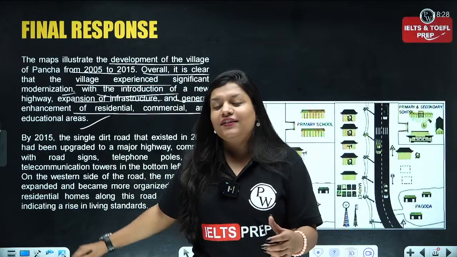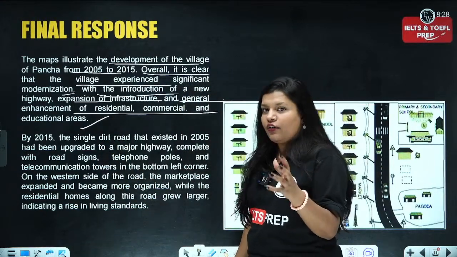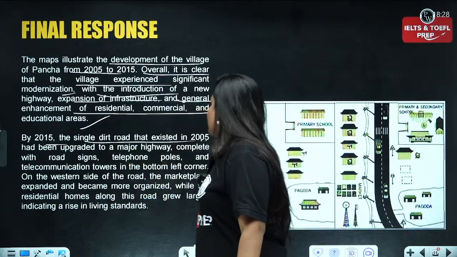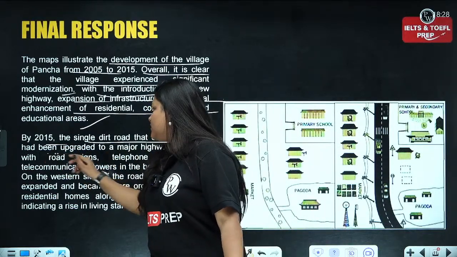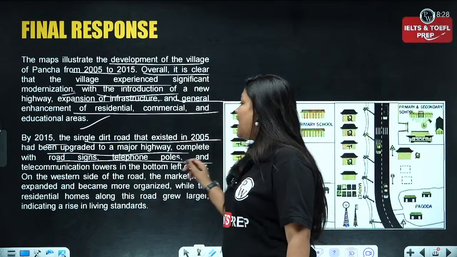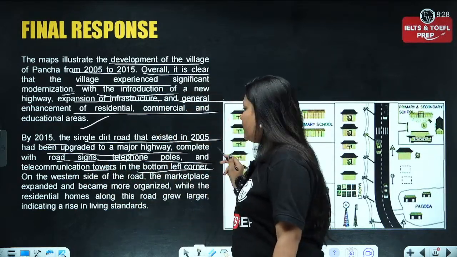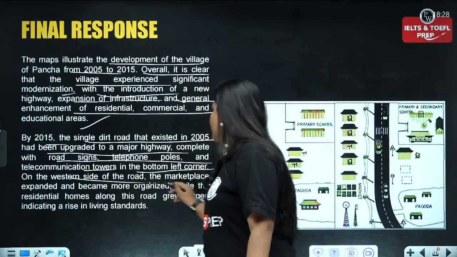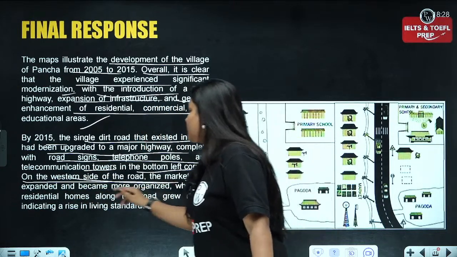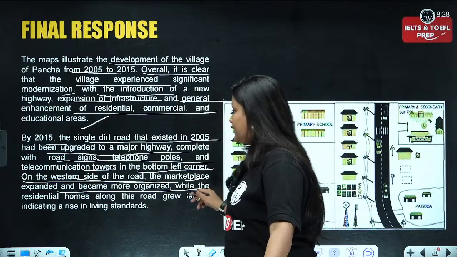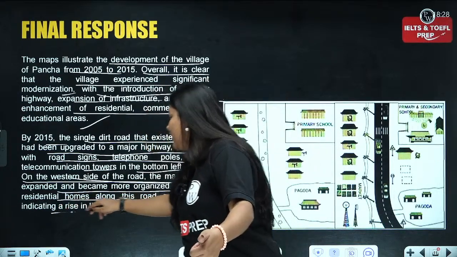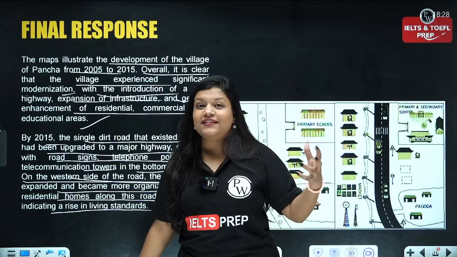Okay, now this is giving a clear and precise idea of how a map should be portrayed. Okay. By 2015, the single dirt road that existed in 2005 has been upgraded to a major highway, complete with road signs, telephone poles and telecommunication towers in the bottom left corner on the western side of the road. Now, on the western side of the road, the marketplace expanded and became more organized, while residential homes along with the road grew larger, indicating a rise in the living standard.